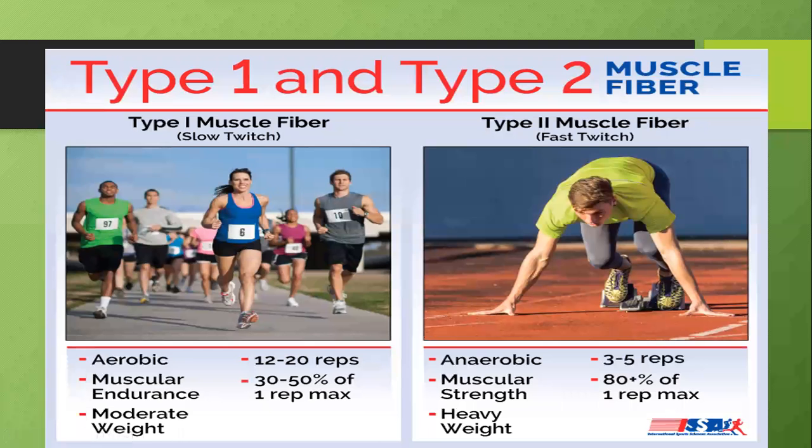Another basic differentiation is type 1 and type 2 muscle fiber. There are 2 types of muscle fibers. Type 1 muscle fiber is called slow twitch muscle fiber. It uses fatty acids for its metabolism. Slow sustained activity needs type 1 muscle fiber. Type 2 muscle fiber is fast twitch. It needs glucose for its metabolism and it's needed for rapid action. Any muscle consists of both type 1 and type 2 fibers, but a particular disease will involve either one of these fibers.